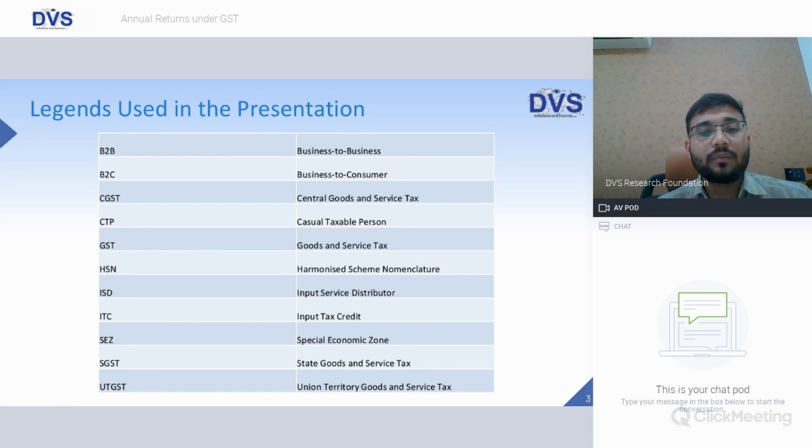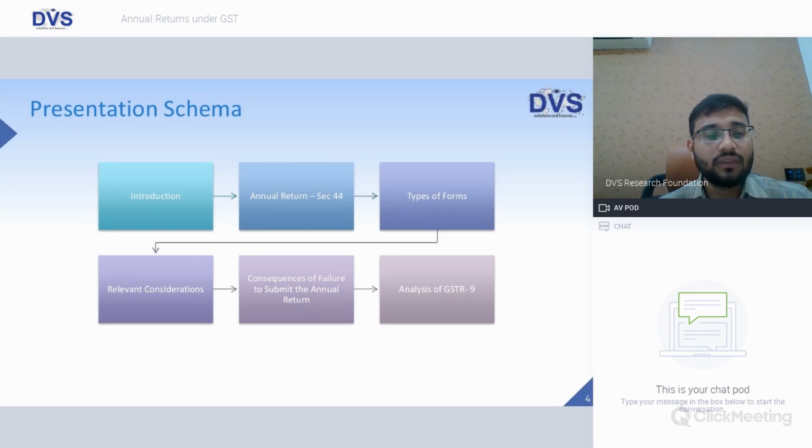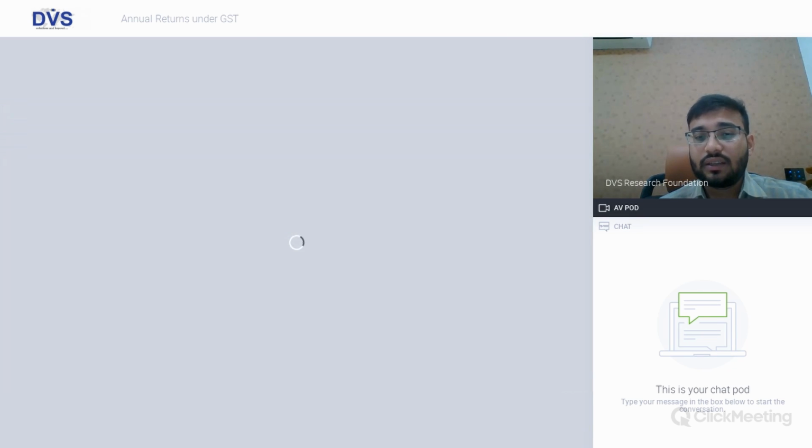Legends used: B2B business to business, B2C business to consumer, CTP casual taxable person, ISD input service distributor, SEZ special economic zone. Schema for the day: the introduction, the annual return, which section under the GST Act governs the annual return, the types of forms, relevant considerations and consequences of failure to submit the annual return, and a detailed analysis of GSTR 9.